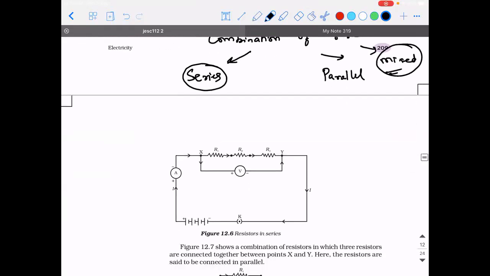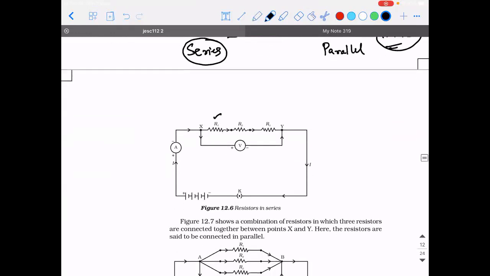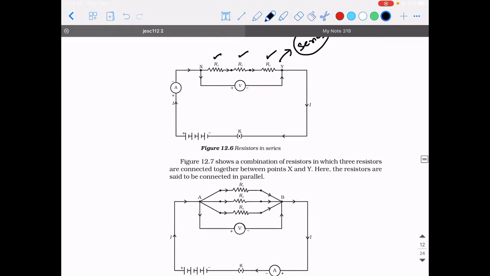As of now, first look at it diagrammatically, then we will look at the concept involved behind it. There are three resistors of value R1, R2, and R3. If I put a question like how these R1, R2, and R3 are connected among themselves, I will call it series, because they are in one particular order, in a particular line.